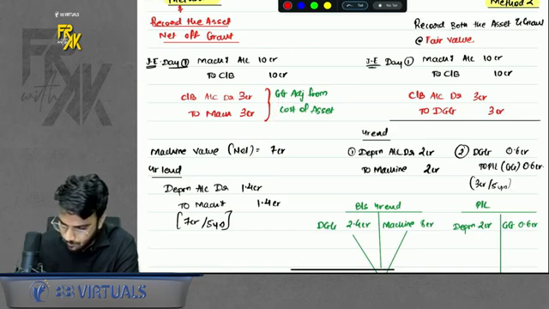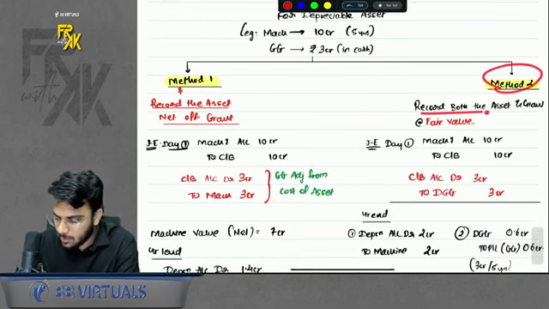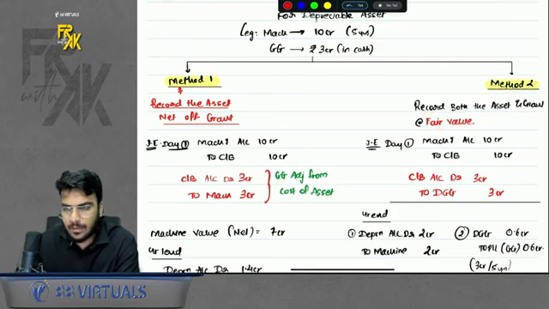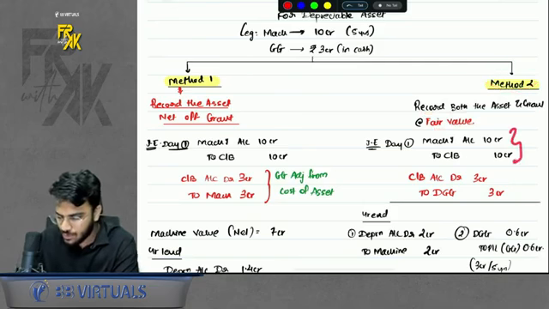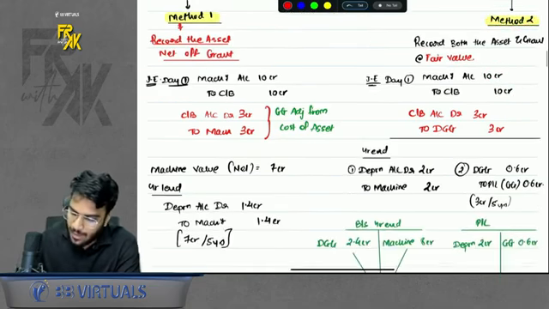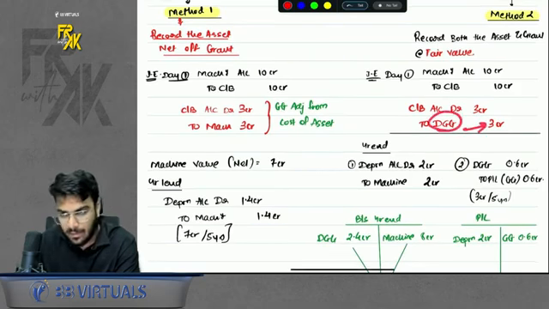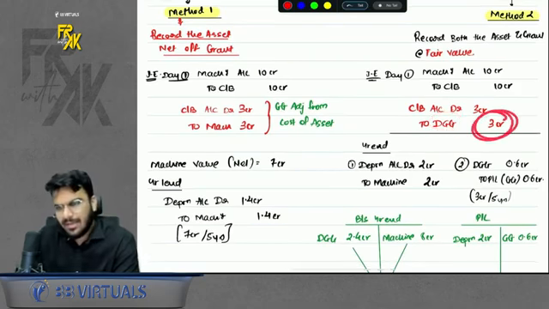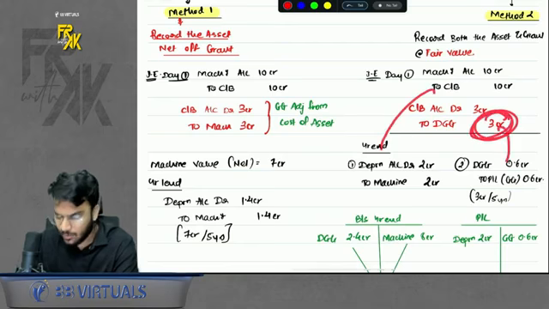The second method is you can record both the asset and the grant at fair value. In this case, if you record fair value, the machine is recorded separately at 10 CR, and the government grant in the form of DGG is recorded at 3 CR. What to do with this 3 CR? In the ratio of depreciation, you will transfer DGG to profit and loss.